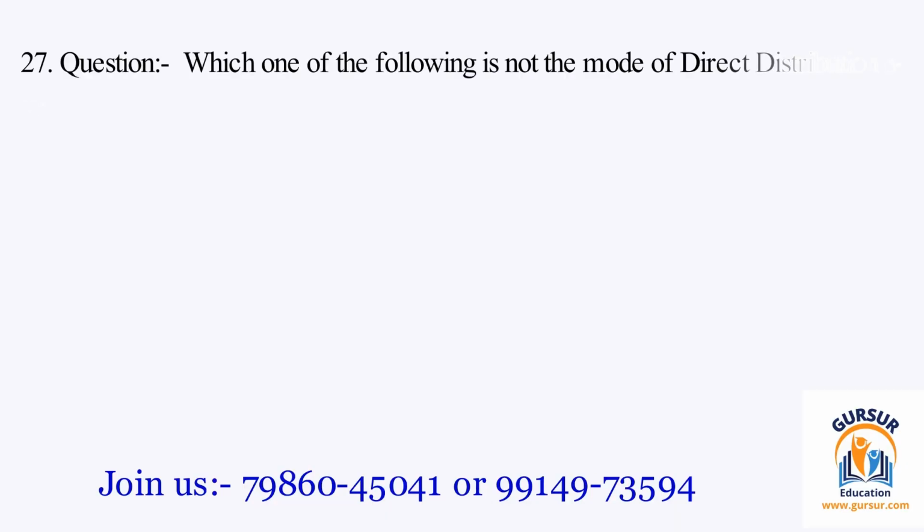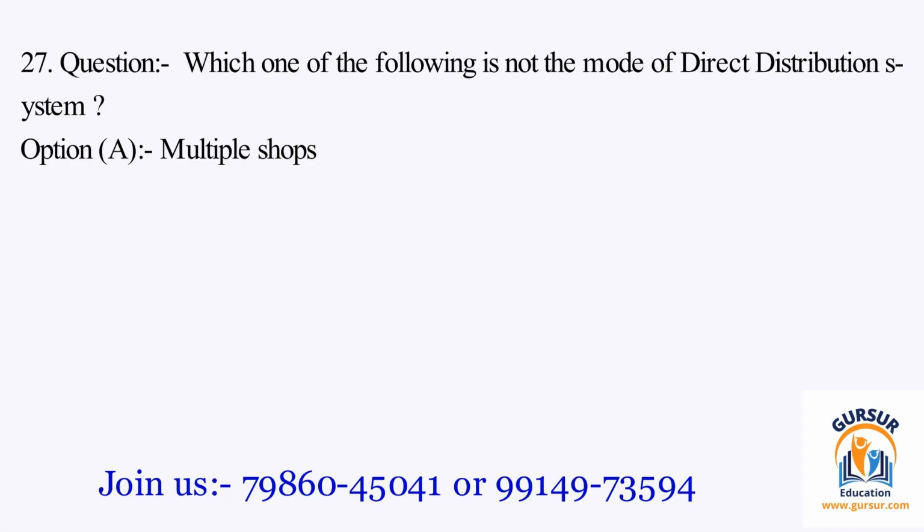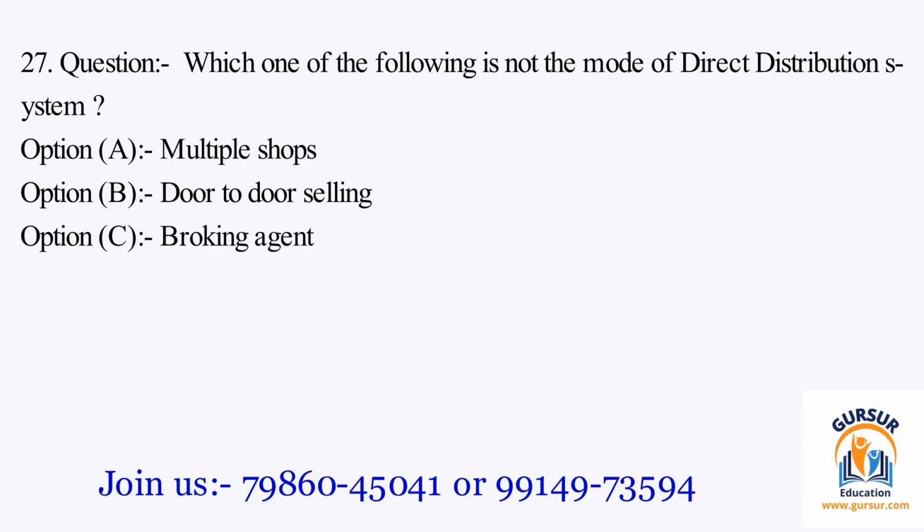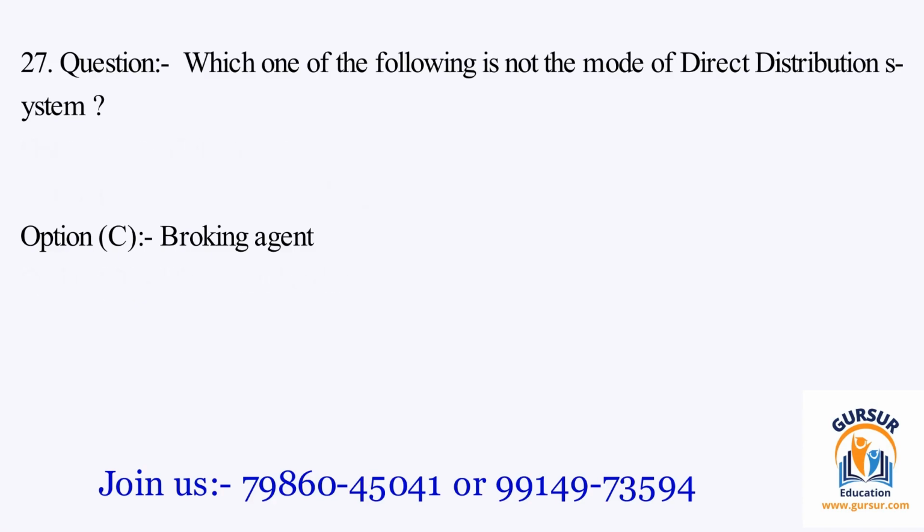Question number 27. Which one of the following is not the mode of direct distribution system? The option A is multiple shops. The option B is door-to-door selling. The option C is broking agent. The option D is direct mail order. The right answer of the question is option C, and that is broking agent.